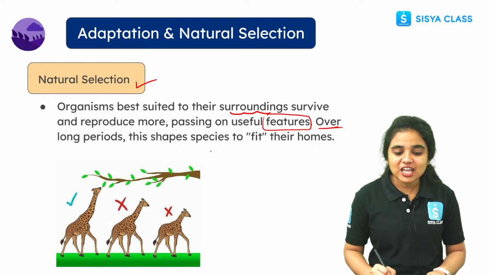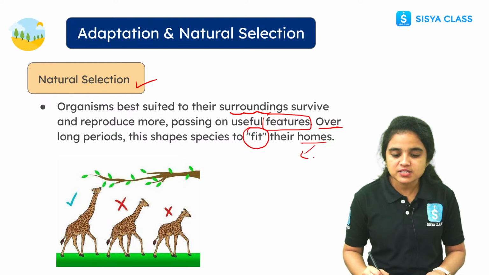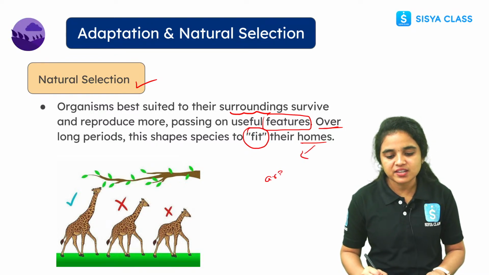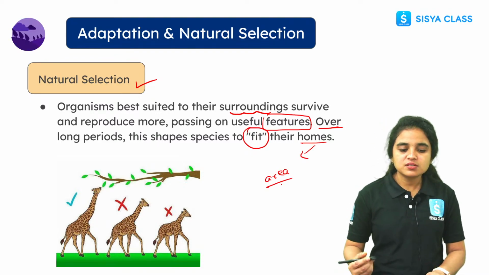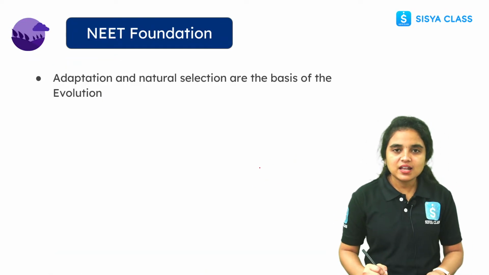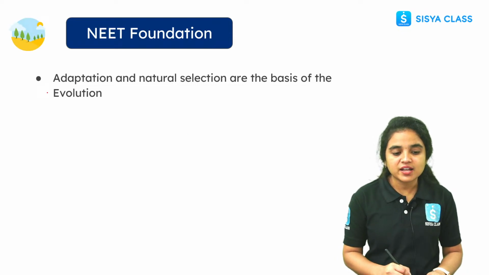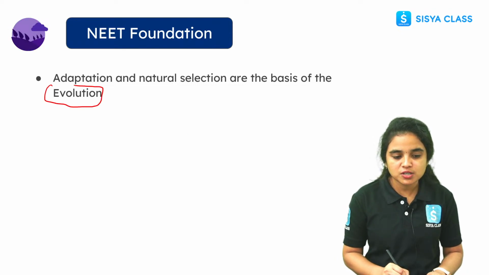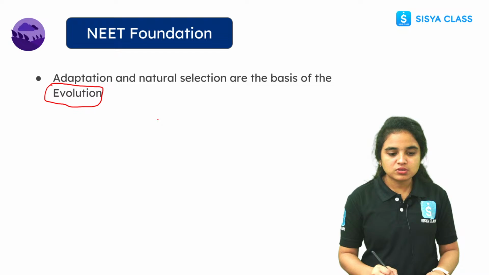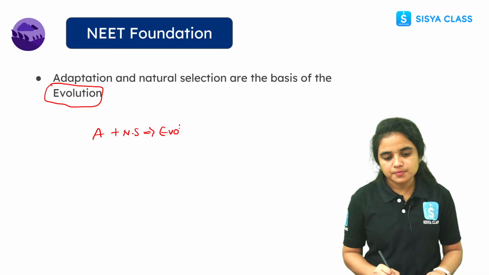This shapes species to fit their homes. Here, homes means the place or area where they are living, right students? So this is about natural selection, and here is a neat foundation tip: adaptation plus natural selection are the basics of evolution.